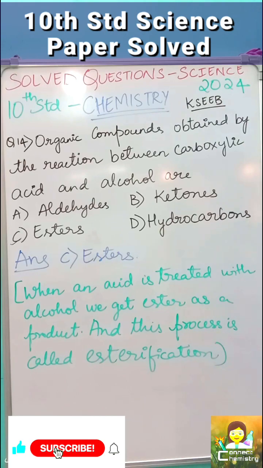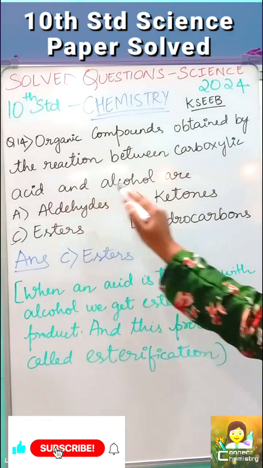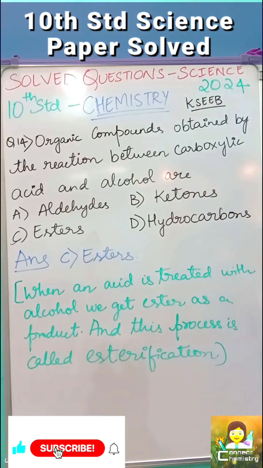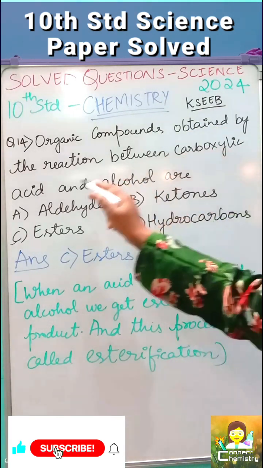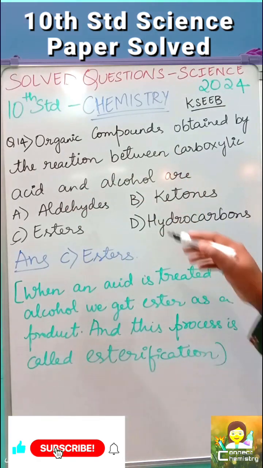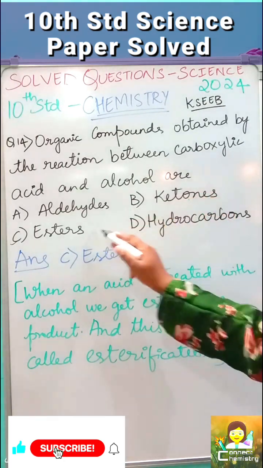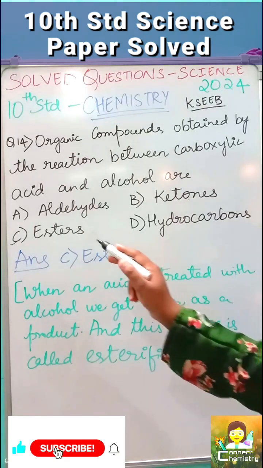Moving on to the multiple choices, the first question: organic compounds obtained by the reaction between carboxylic acid and alcohol are. So the question means that in an organic compound, when the reaction between carboxylic acid and alcohol takes place, what will be the product we are obtaining? They have given four options: aldehyde, ketones, esters and hydrocarbon. The answer will be ester.